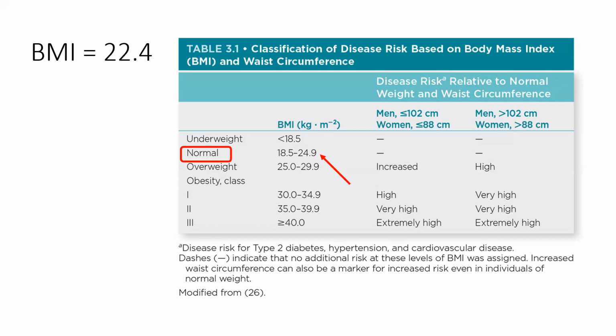The patient's BMI was calculated to be 22.4. This puts her in the category or ranking of normal, which is between 18.5 and 24.9. 22.4 falls into that category.